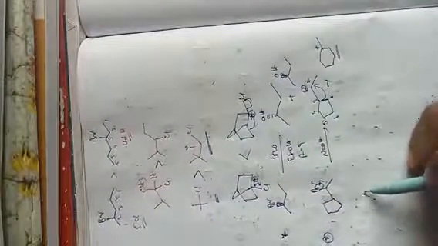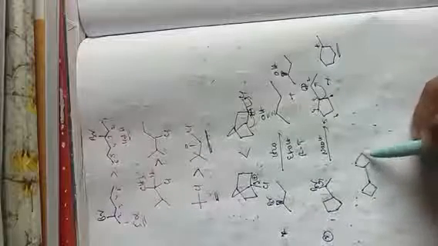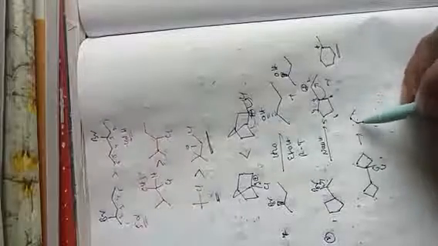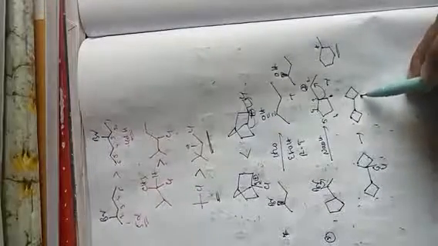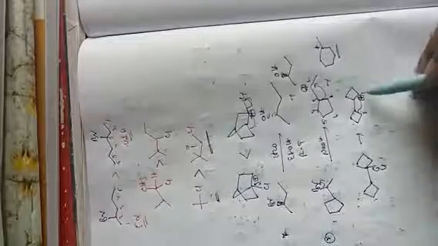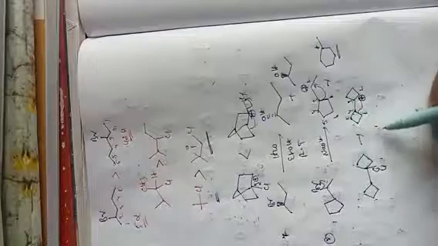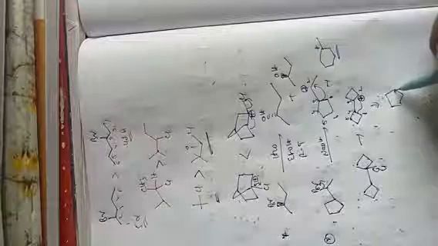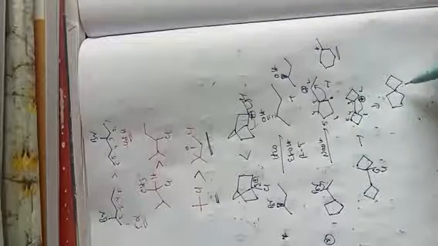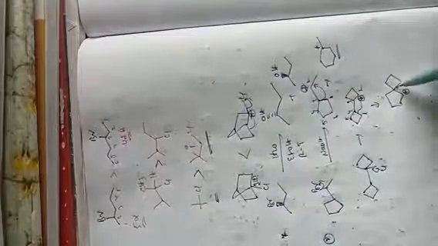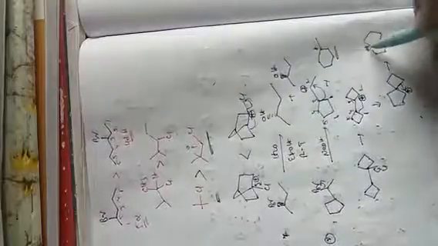And similarly, for example, here the halogen is there. Once it loses the halogen, it will form a carbocation here. To stabilize this carbocation, now there is ring expansion, 1 2 3 4 5, a 5-membered ring. This is the more stable carbocation, and further this ring expansion also takes place, so both will become a 5-membered ring like that.